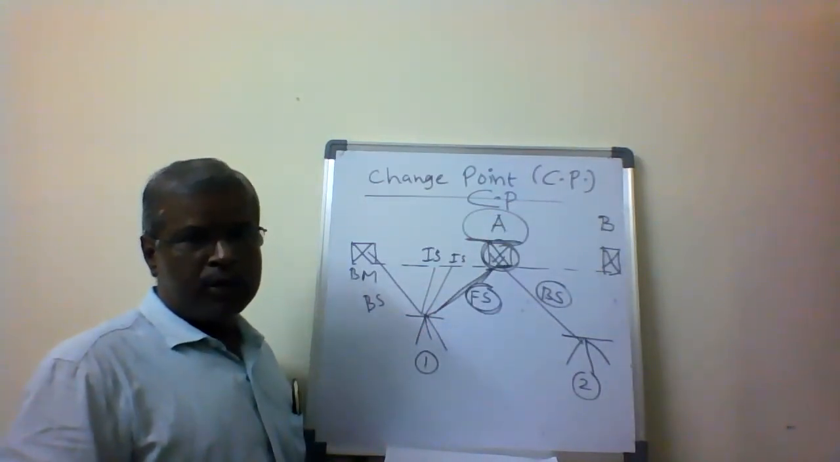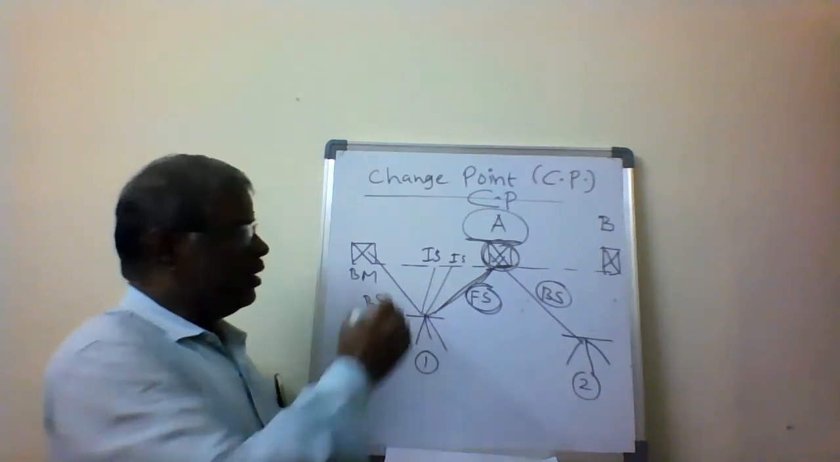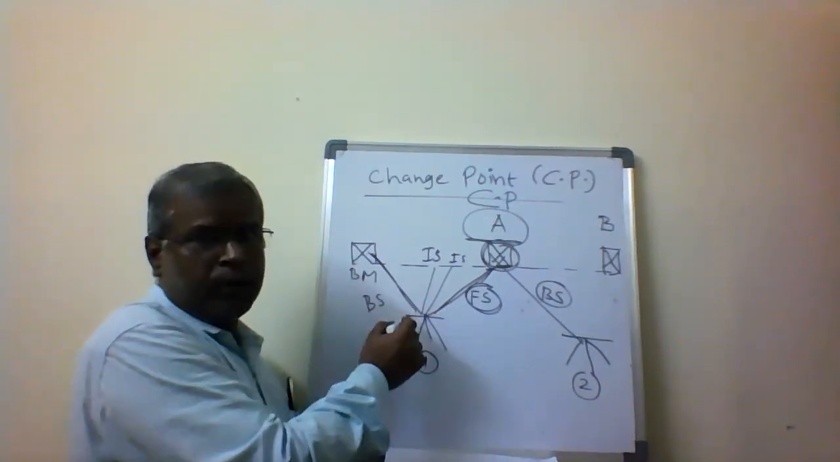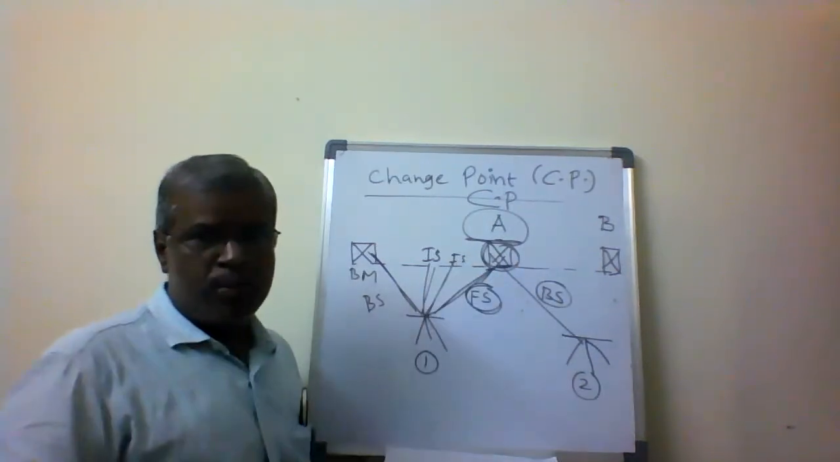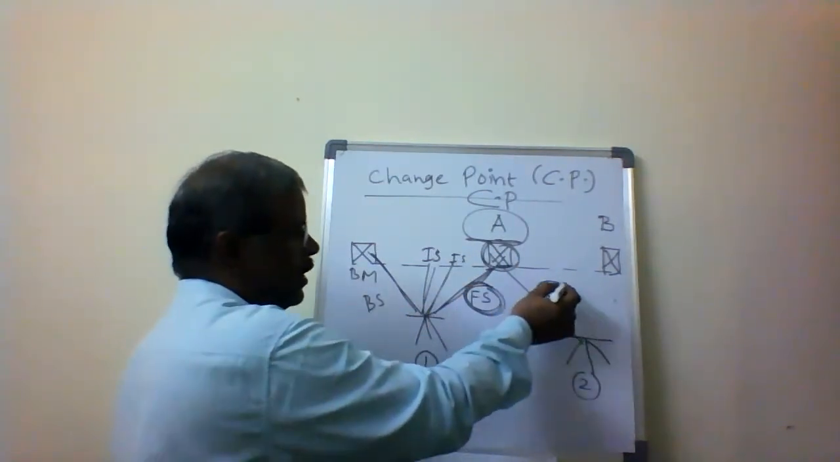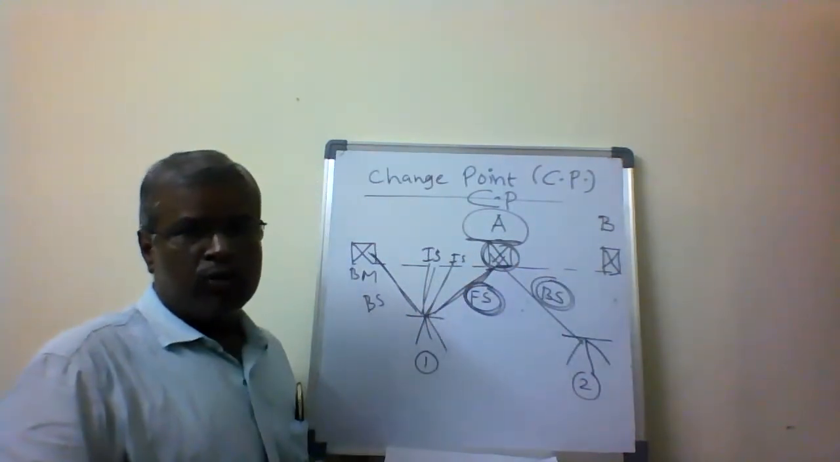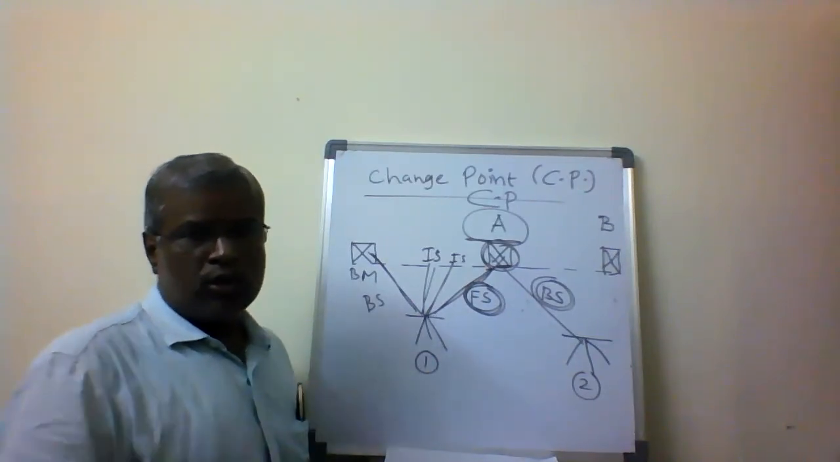Remaining everywhere else, we see that only one reading is there. On the benchmark we take the backside reading, and the others are intermediate sight readings. Only at the change point do I have the foresight reading as well as the backside reading. Both are there because the instrument is shifted.